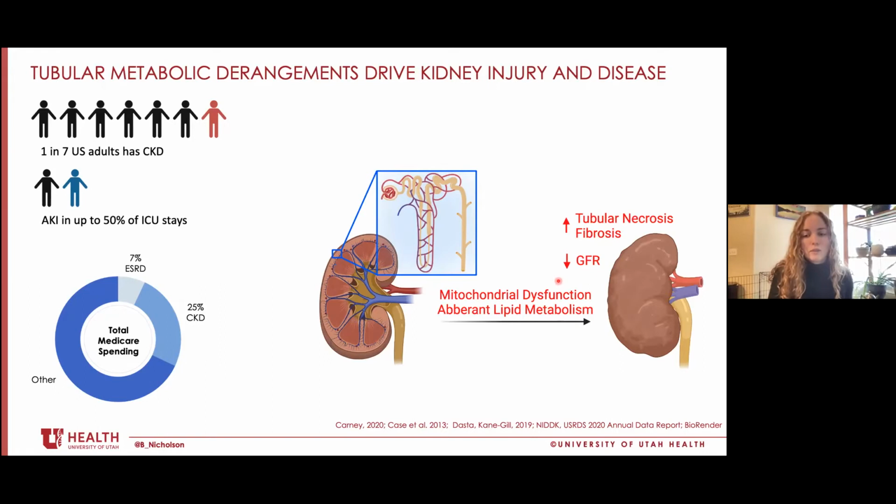And they're tightly coupled to clinical endpoints like kidney fibrosis and decline in kidney function, both in terms of the progression of chronic kidney disease and the transition to chronic kidney disease following an acute kidney injury. So for the remainder of this talk, I'll present our preliminary work that the bioactive lipid ceramide is implicated in kidney metabolic maladaptations, driving injury and disease.